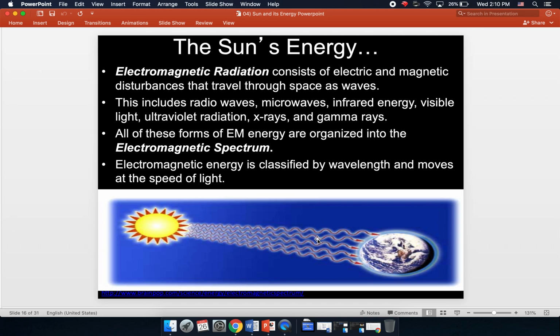That's what a wavelength is. Some of these forms of radiation have a long wavelength, a really long space between crest and crest, or they have short wavelengths, which means just a little space between crest and crest, or trough and trough.